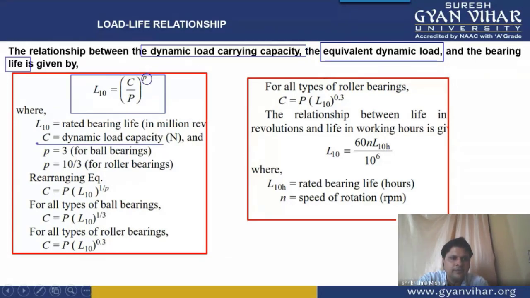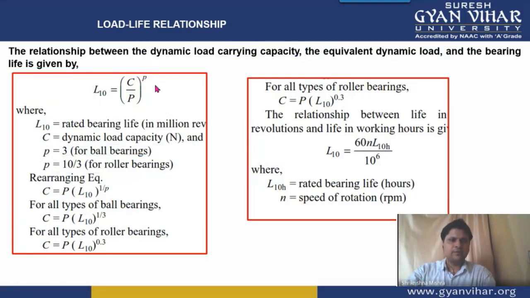Small p is a factor whose value is generally taken as 3 for ball bearings, and for roller bearings it is taken as 10 by 3. All right. So in this formula of L10 life, students, L10 is your life of bearing, the L10 rating life. C is your dynamic load carrying capacity. Capital P is the load that is acting, and small p is a factor whose value is taken as 3 for ball bearings, and for roller bearings we will take it equal to 10 by 3.